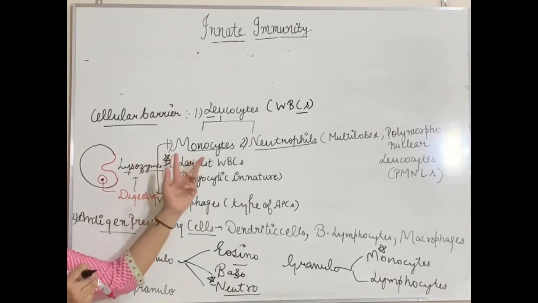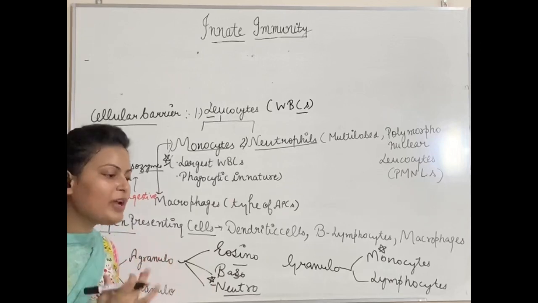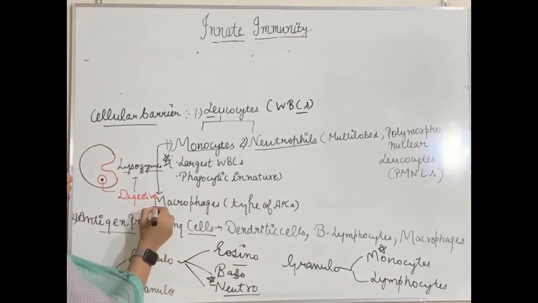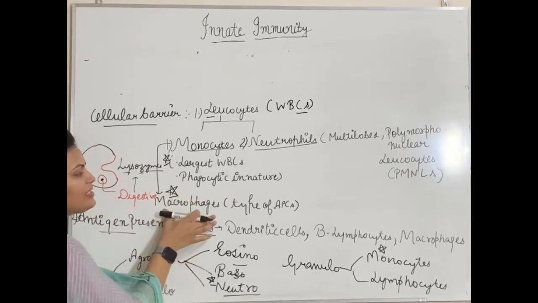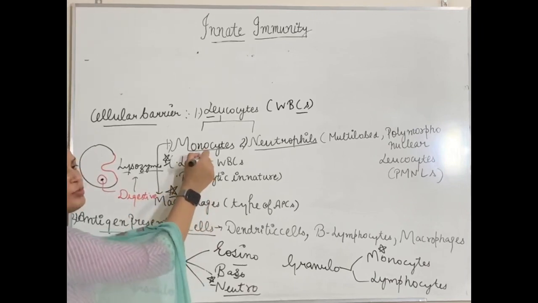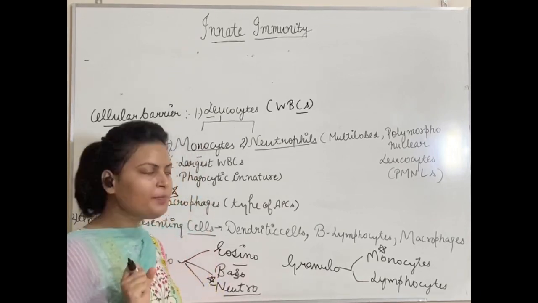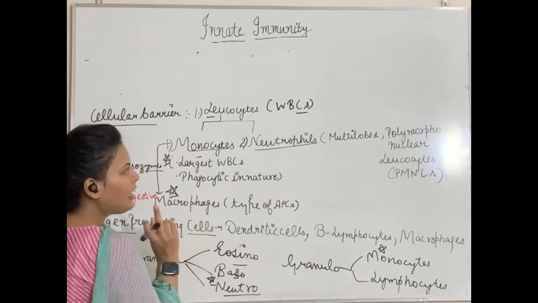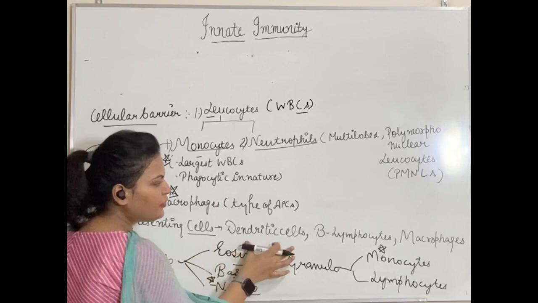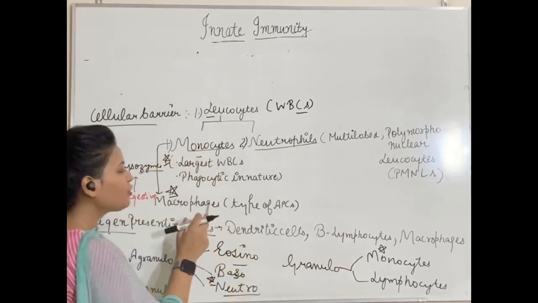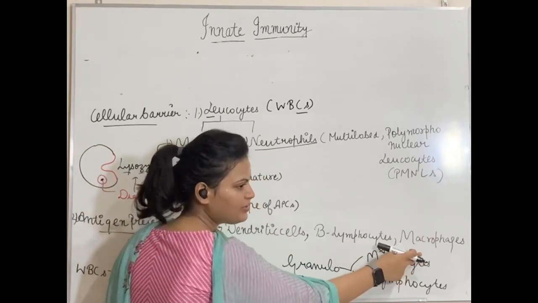And one more thing about monocytes. These monocytes, in specific conditions, give rise to another kind of cells which we call macrophages. Again, very, very important. These macrophages, as they are formed from monocytes, are also a type of WBCs. And third thing is that I told you that there are antigen presenting cells also. These antigen presenting cells are dendritic cells, B lymphocytes, and macrophages which are formed by monocytes. They are also a type of antigen presenting cells.